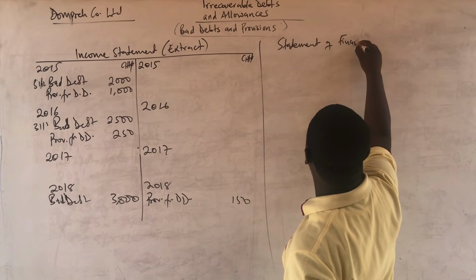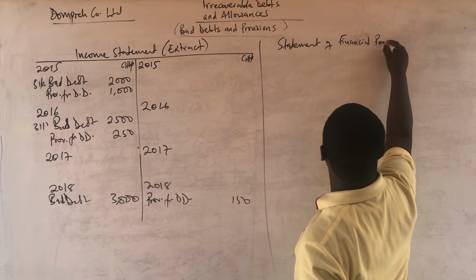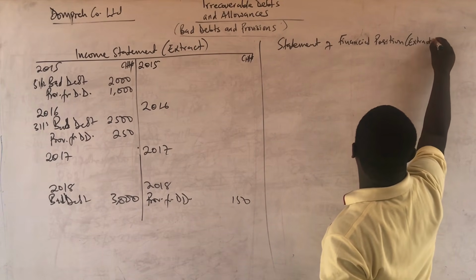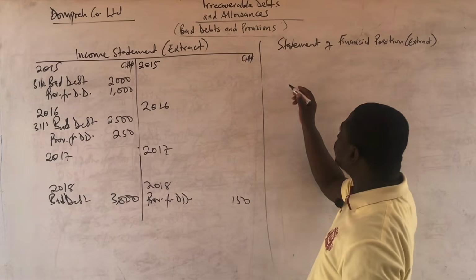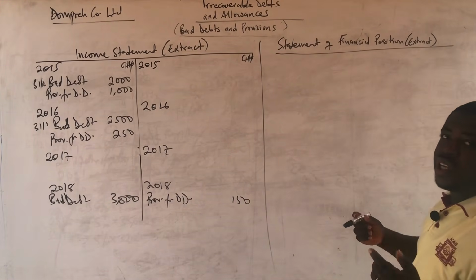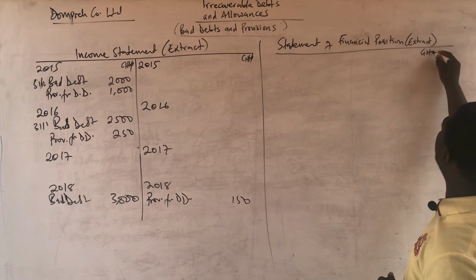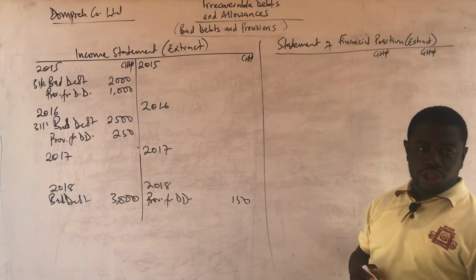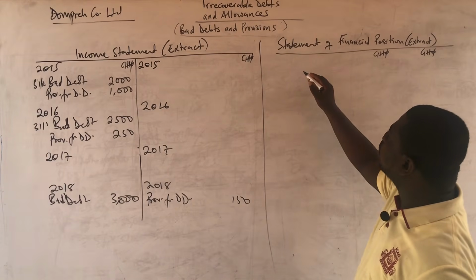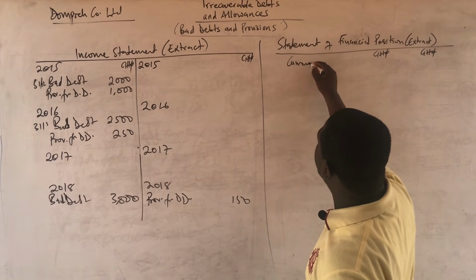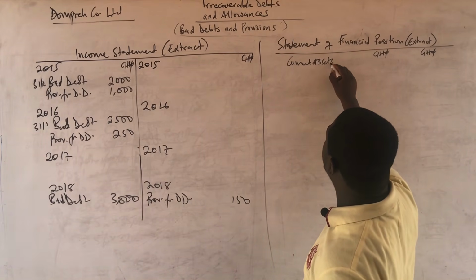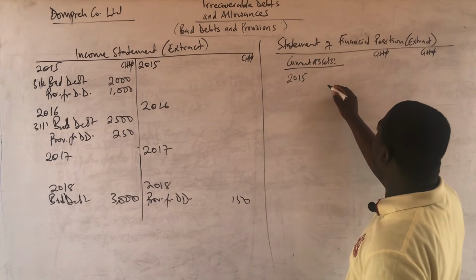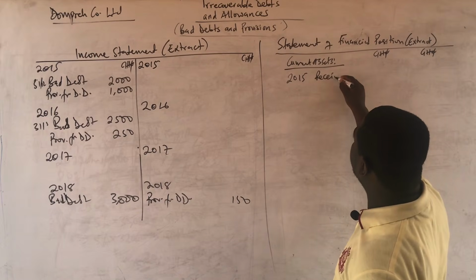Statement of financial position extract. In that case, we are just going to show year after year under current assets how it's going to be. And so for the current assets for 2015, you are going to show receivables.